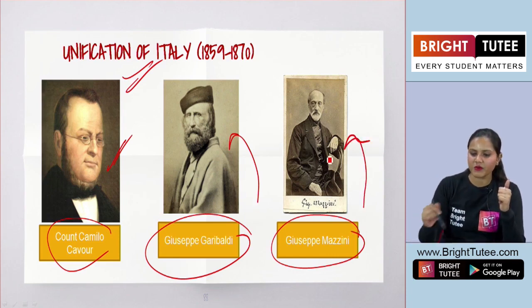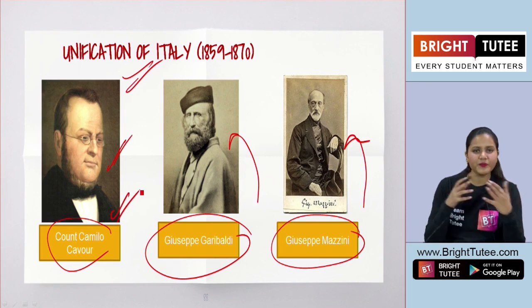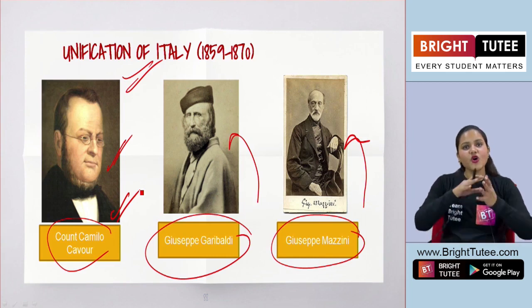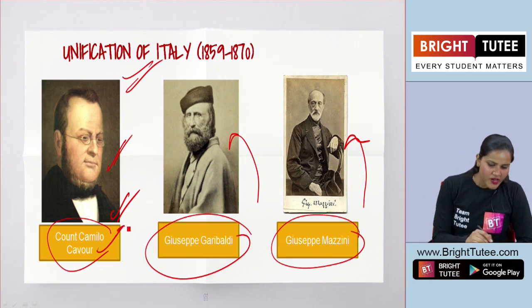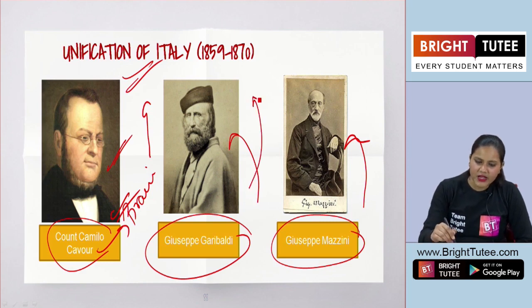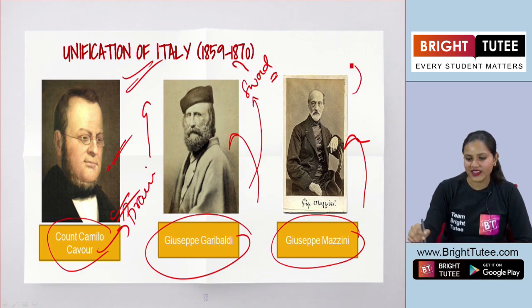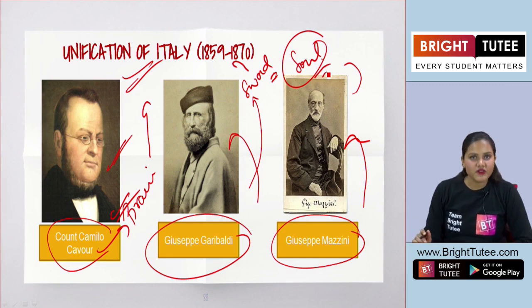The respective images of all three revolutionaries, the people who played an important role in this whole process of unification. Now, Cavour was known as the brain of the Italian unification. Garibaldi was known as the sword of the Italian unification, and Mazzini was known as the soul of Italian unification.